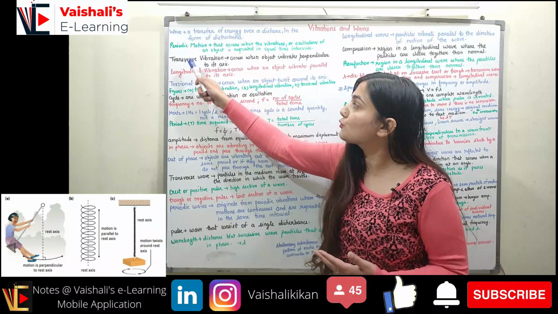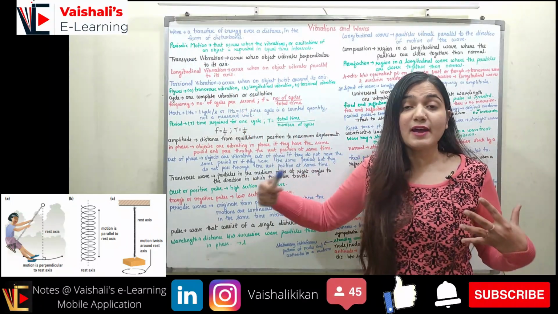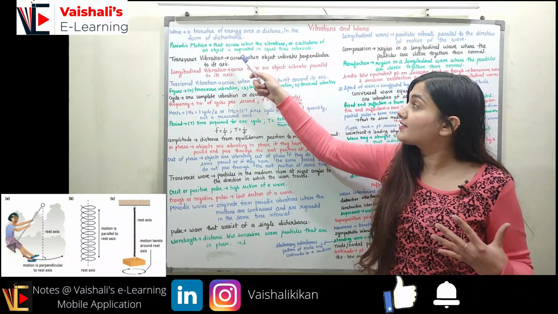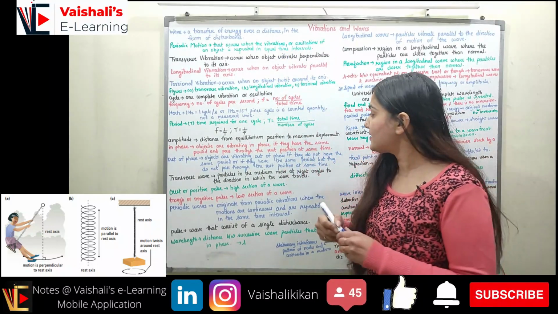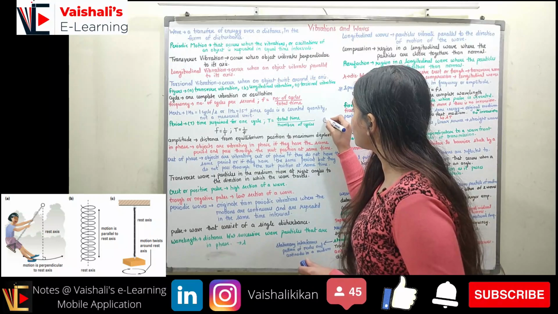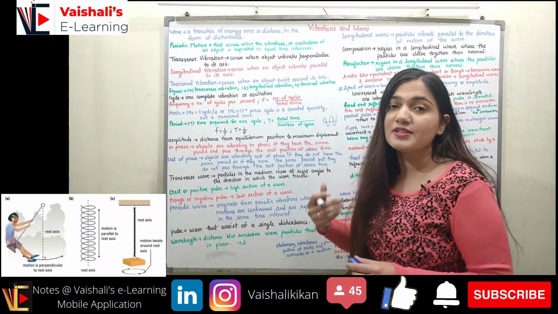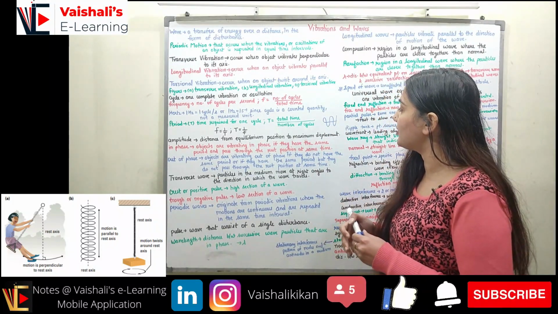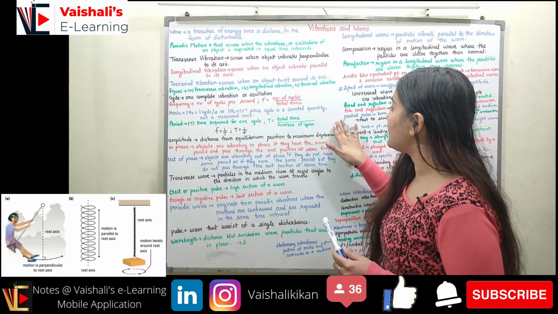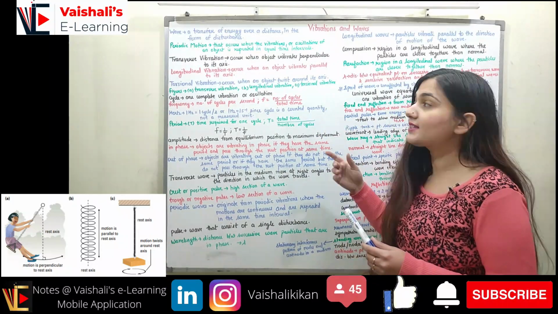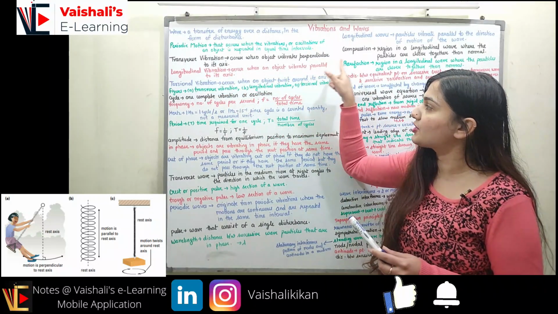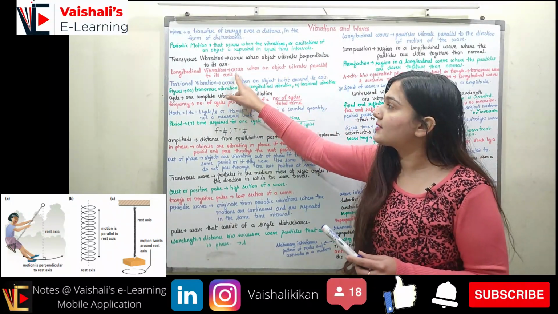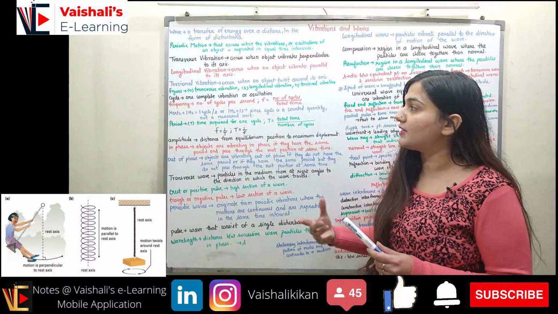Now coming to the transverse vibration. Transverse vibrations are the vibrations that occur when the object is vibrating perpendicular to the axis. If the axis is this and the object is vibrating like this, so this is a transverse vibration, right? So if the vibrations are perpendicular to the axis. On the other hand, longitudinal vibration will occur when the object's vibrations are parallel to the axis. So this is the longitudinal vibration.